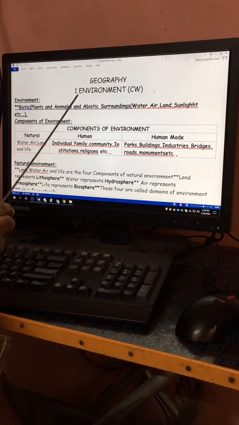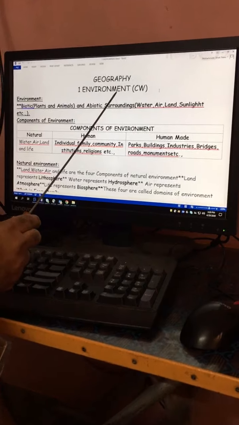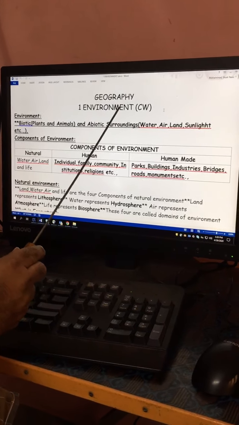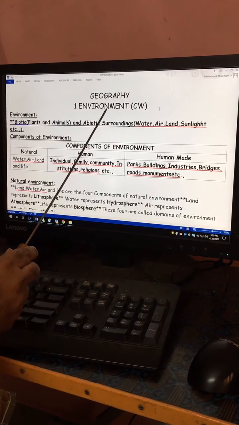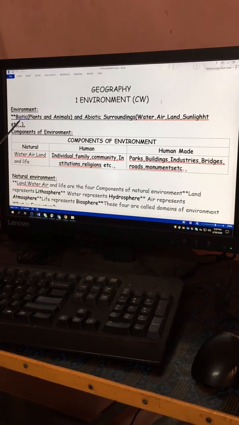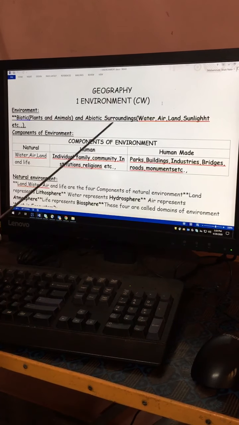Environment, as you all know, is nothing but our surroundings. Whatever surroundings we have, plants, animals, buildings, rivers, forests, all come under environment, including human beings and human-made objects also. Environment can be classified here as biotic and abiotic surroundings.